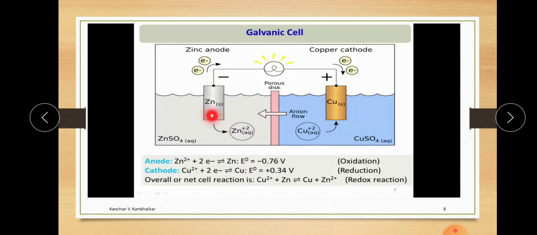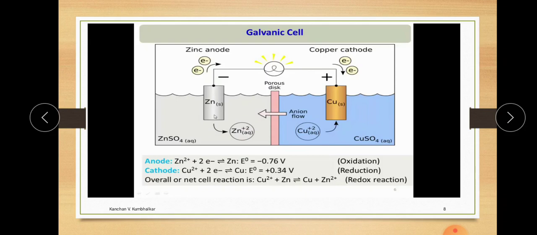This 2 electrons flow through the wire and transfer to the copper, and the copper takes the Cu2+ ions from the CuSO4 and gives 2 electrons to the Cu2+ and it gets deposited as solid Cu on this copper rod. On the zinc anode, oxidation takes place because the solid zinc dissolves as Zn2+ with the loss of 2 electrons, and the loss of electrons is nothing but an oxidation process.